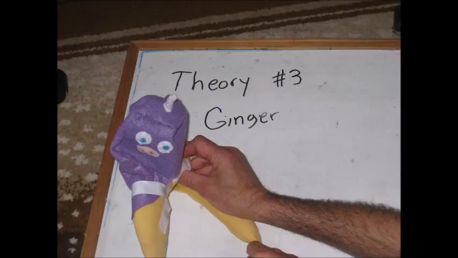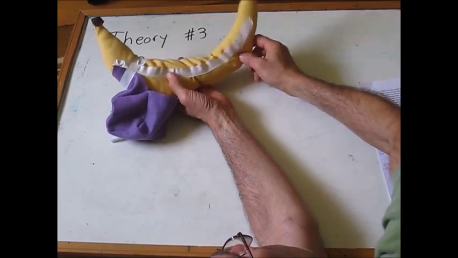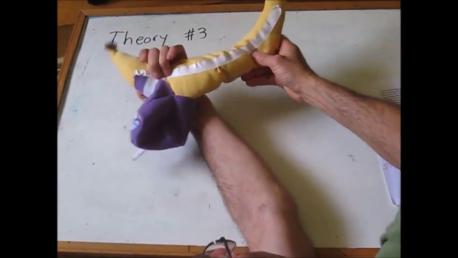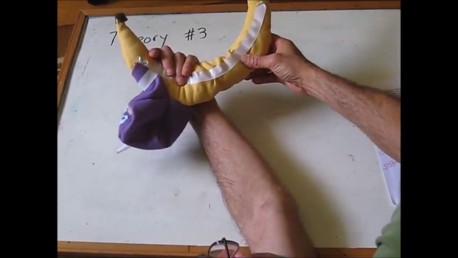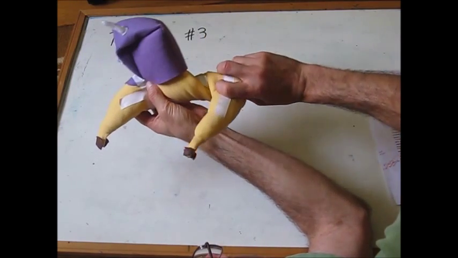Here's Ginger to help us with theory number 3. She's a cat, though she looks somewhat like a banana with a head taped on, and she has a beautiful stripe. These are Ginger's front paws and back paws. Ginger's starting out upside down, paws in the air. Now her front and back halves rotate in opposite directions.